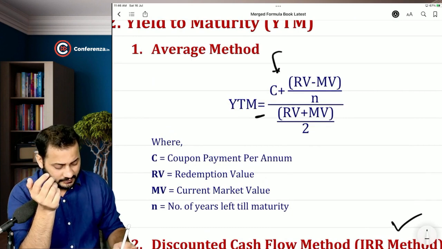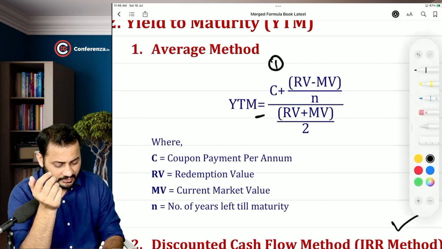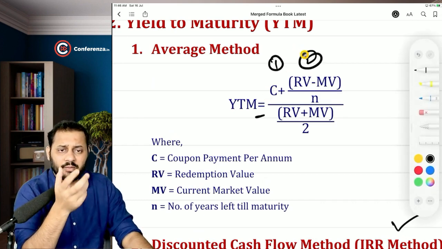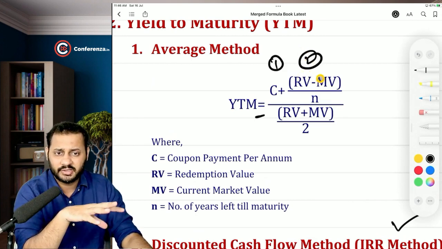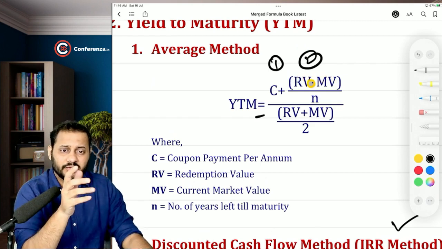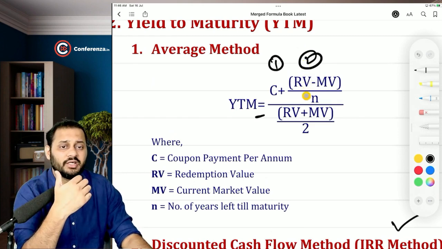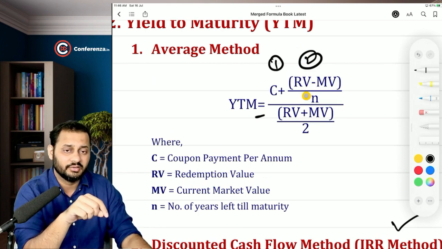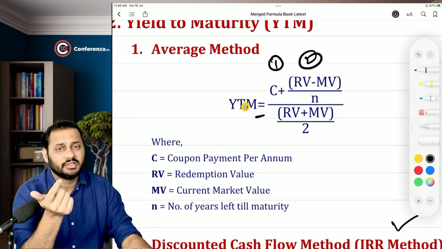There are two returns when you invest in a bond. First is the coupon payment, that is interest, and the second is the capital appreciation. The capital appreciation is calculated as the redemption value minus the market price, the amount that you are getting at the end and the amount that you had invested. So the difference between the two will be the capital appreciation, but it is spread over the bond's life. That's why we calculate the capital appreciation per year. Coupon is also per year, and the capital appreciation per year is divided by the average investment, so the answer will also be per year. If you take half-year coupons and half-year capital appreciation, the answer will also be half-yearly.